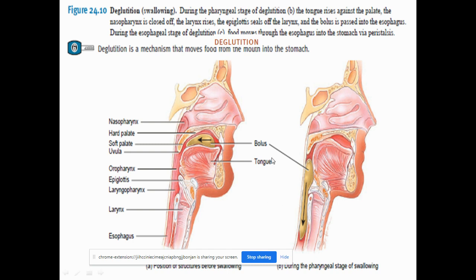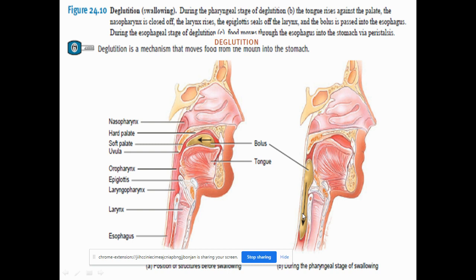In the normal process, the tongue goes up and you close the mouth. When you close the mouth, the tongue touches the upper soft and hard palate. The uvula closes the opening of the nasopharynx, and the food passes down. This is the voluntary stage of swallowing. Next is the pharyngeal stage.